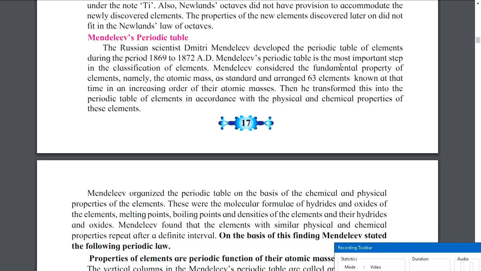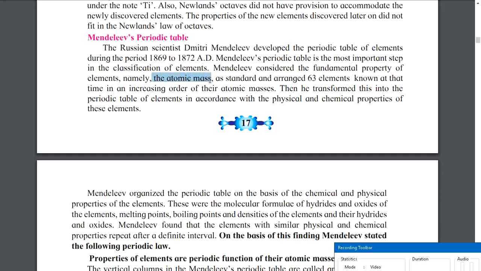Mendeleev considered the fundamental property of elements, namely the atomic mass, as a standard, and arranged the 63 elements known at that time in an increasing order of their atomic masses. Fundamental means the most important property of an element.